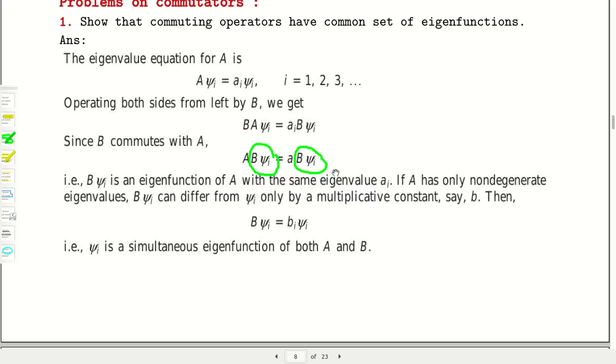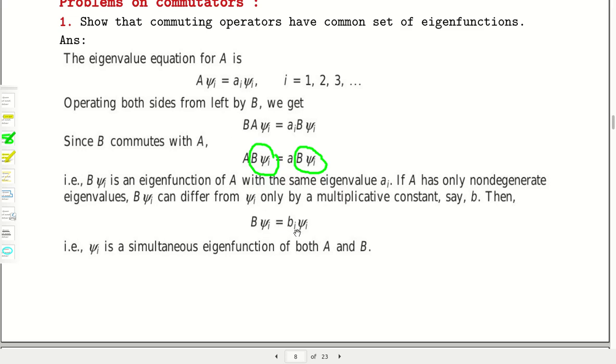So B psi is an eigenfunction, no doubt, but as a is the non-degenerate eigenvalue, B psi cannot be a different function from psi.